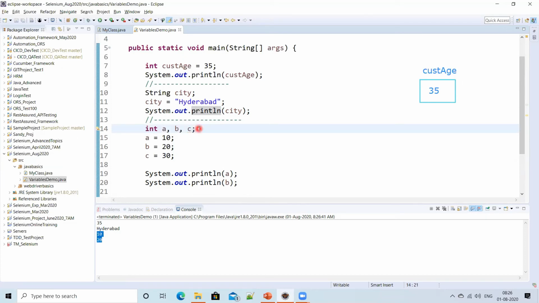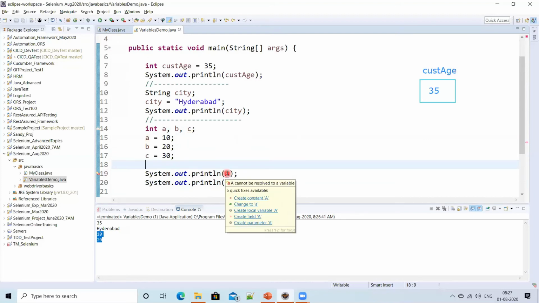And here is the other point I told you, right? A variable is case sensitive. Suppose I used a small a here, and if I try to give a capital A, what is happening, guys? Just read that error message. "A cannot be resolved to a variable." In other words, the meaning is A is not declared as a variable. You did not declare A, that's what it is saying.